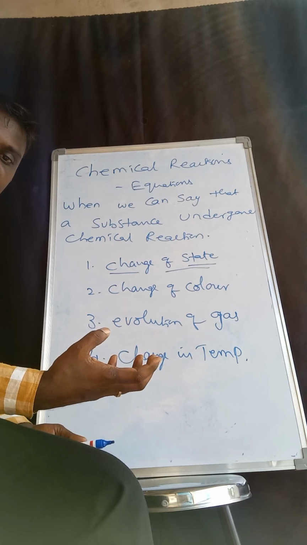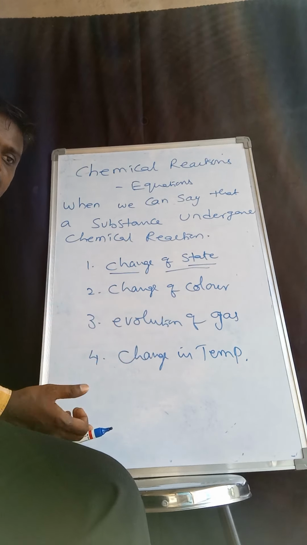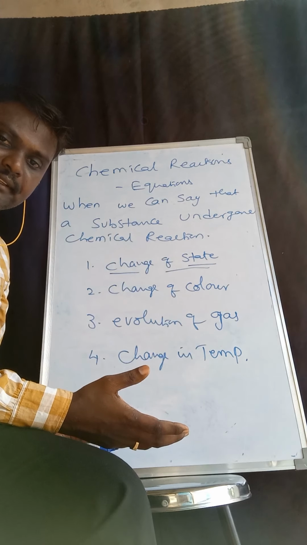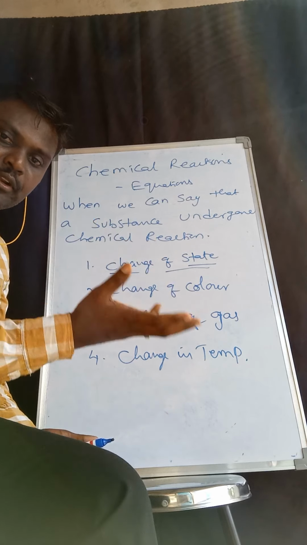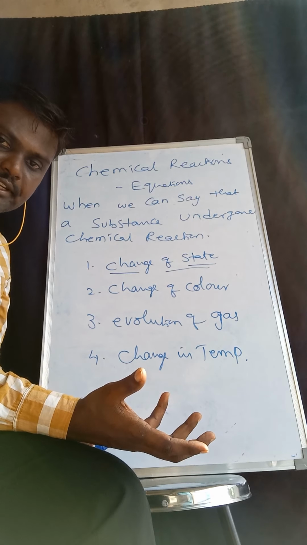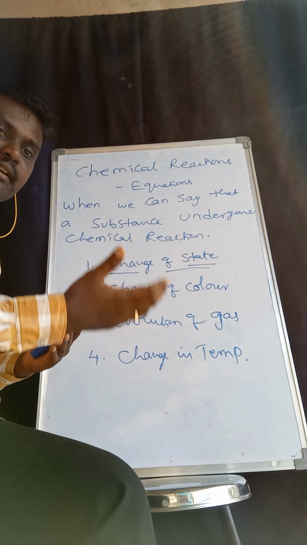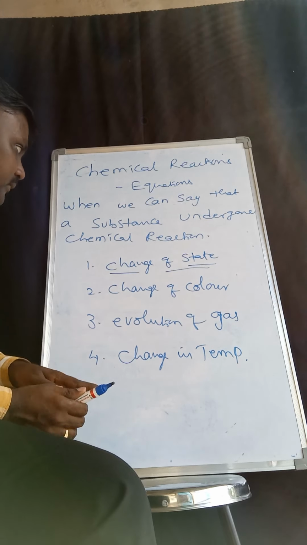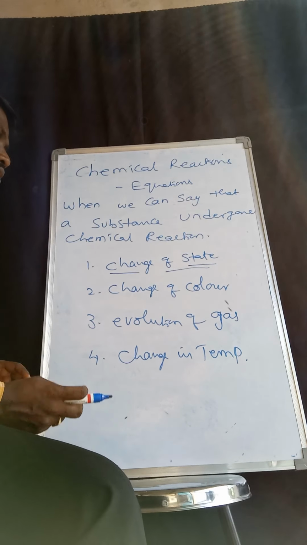And if you take an iron nail and keep it outside, due to moisture in nature it will become rust. That is a chemical reaction, where one substance changes into another. So this is all about when we can say that a particular substance has undergone a chemical reaction.